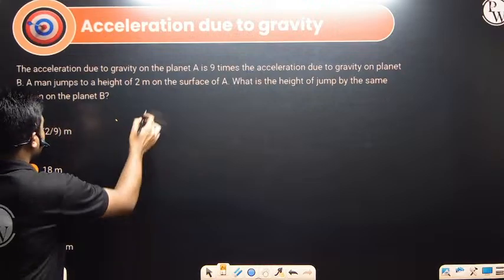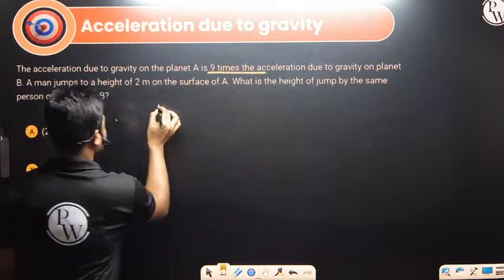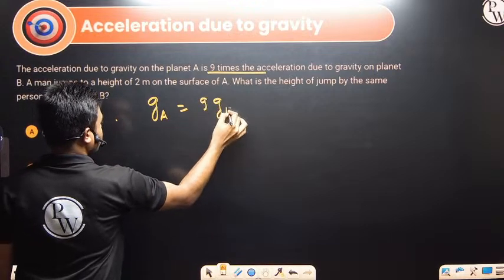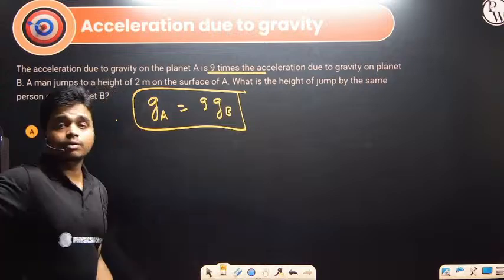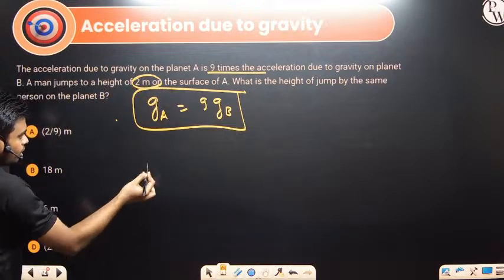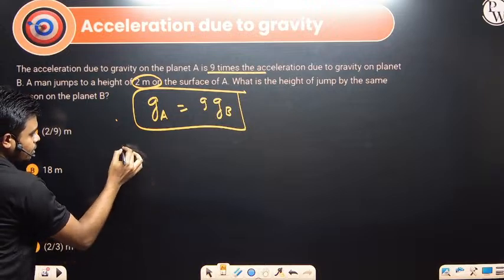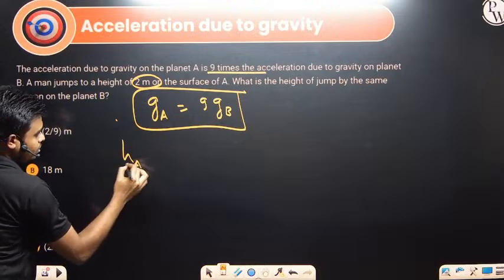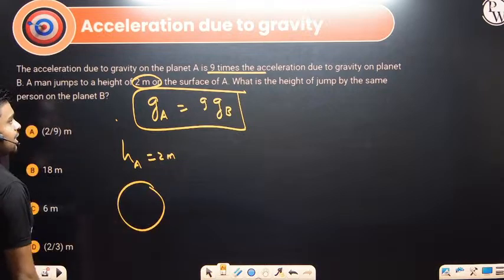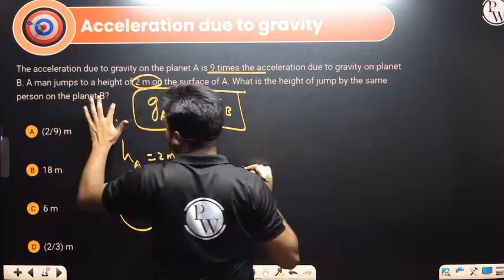Second, the acceleration due to gravity on planet A is 9 times that on planet B. A man jumps to a height of 2 meters on planet A, so HA is 2 meters. What is the height jumped by the same person on planet B?